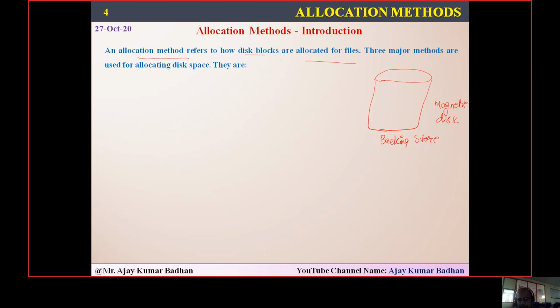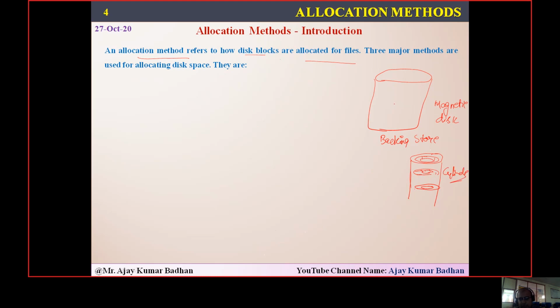Within that magnetic disk, we already discussed that it is flat, and within that we have tracks, and within the tracks we have sectors. Like this we have sectors here. Whatever comes under a single row, all this we call a cylinder.